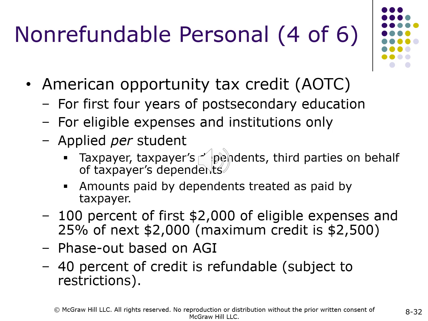100% of the first $2,000 of eligible expenses and 25% of the next $2,000. Maximum credit is $2,500. Phase out based on AGI. 40% of the credit is refundable, subject to restrictions.